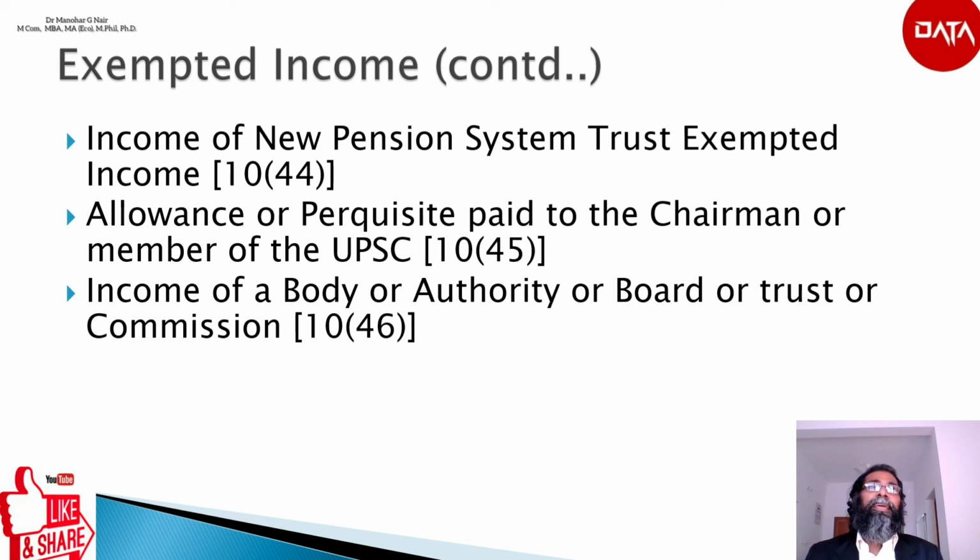It is not engaged in any commercial activity. It is notified by the central government for the purpose of this particular clause.